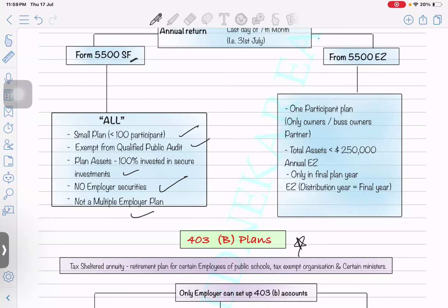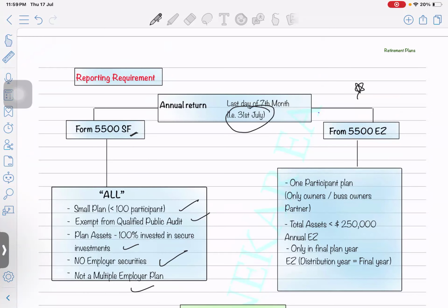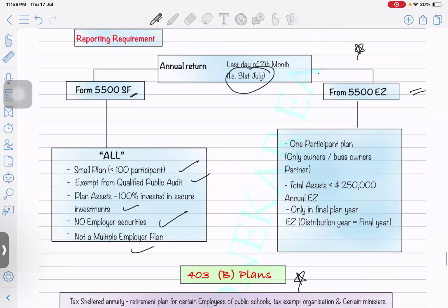If all these things are satisfied, the employer, please understand, it's a Part Two corporations topic, so you have to think from the employer's perspective. The employer will have to file Form 5500-SF by 31st July. Now what happens if only one participant plan is there? Only the owners or the partners are part of that plan, and the total assets are even smaller, less than 25 to 50,000, then they have to file annually.